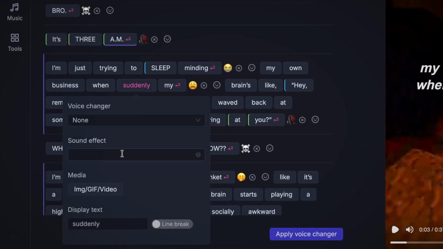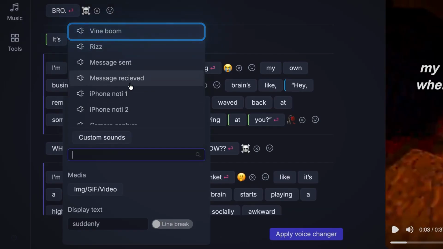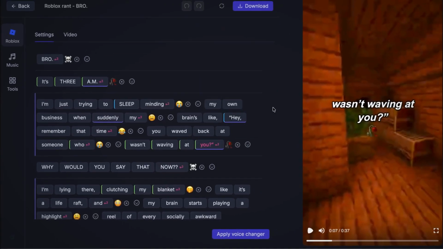Adding sound effects is just as easy. Click on a word, go to Sound Effects, and select one from the list. As you can see, they have Vine Boom and all the other viral sound effects. Now you just want to go ahead and add a couple of sound effects throughout the video.